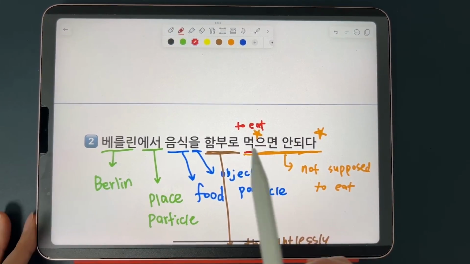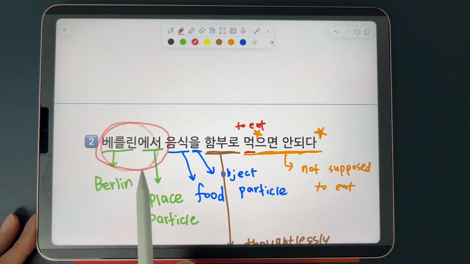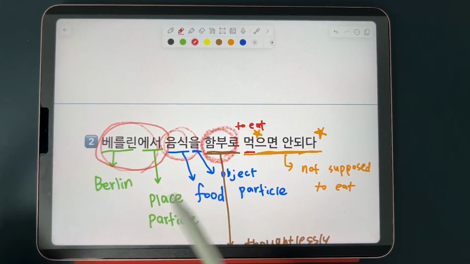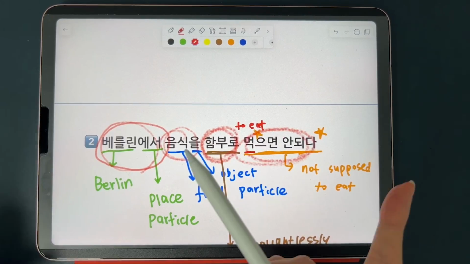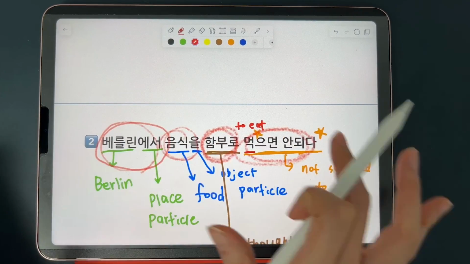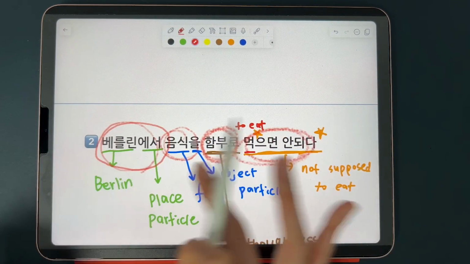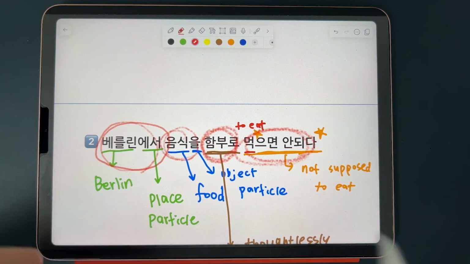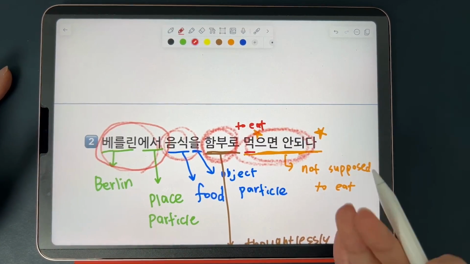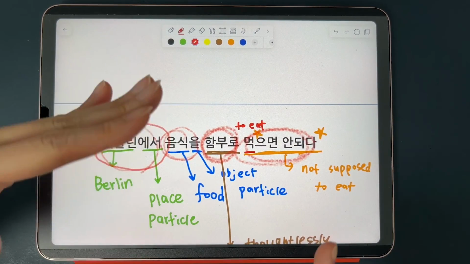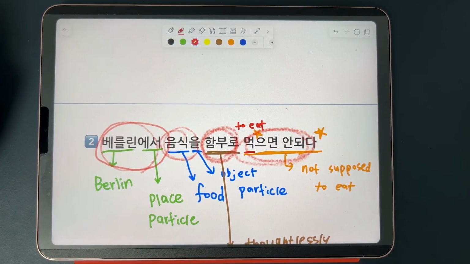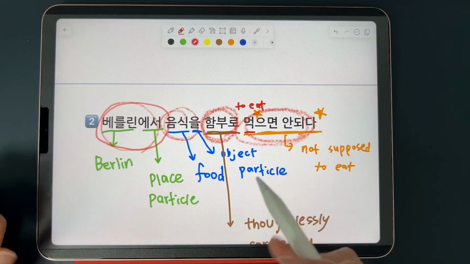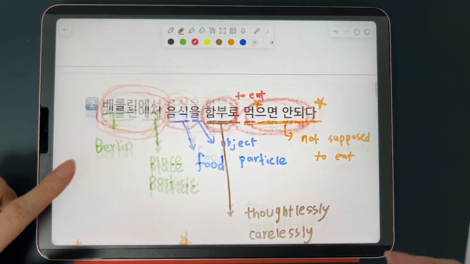So if you look at the complete sentence, in Berlin, food carelessly or thoughtlessly not supposed to eat. So actually, guys, if you can make out what this sentence means just by following the Korean order of the sentence without trying to translate it properly in your own language, that would be the best, because becoming fluent in Korean mainly involves getting accustomed to the Korean sentence structures, right? The Korean word order. But for now, to help you with smoother understanding, let's rearrange them in proper English order.